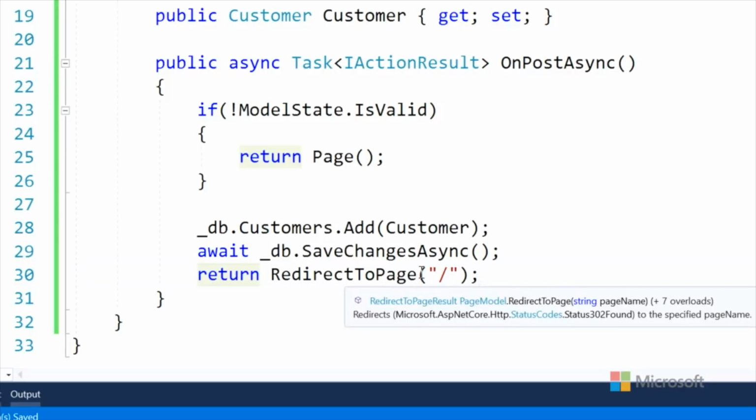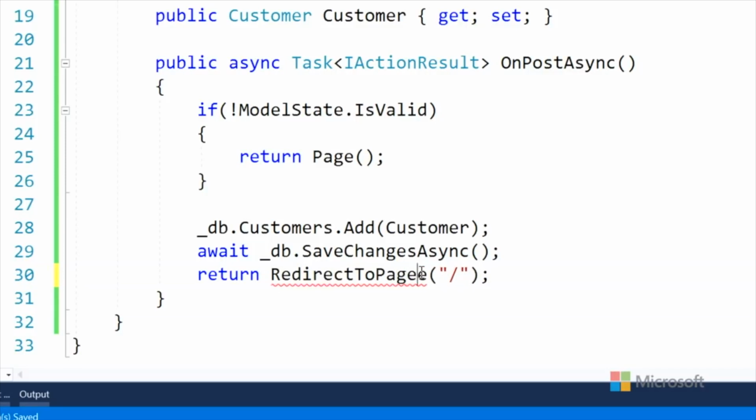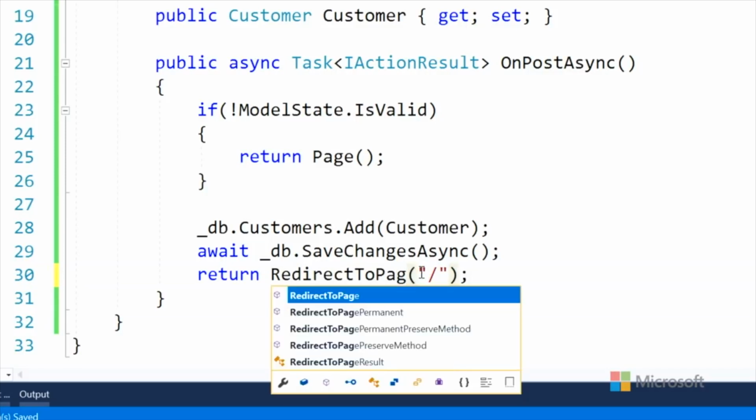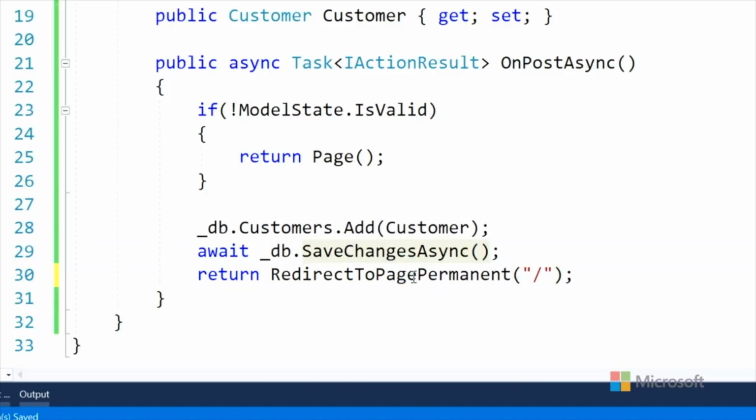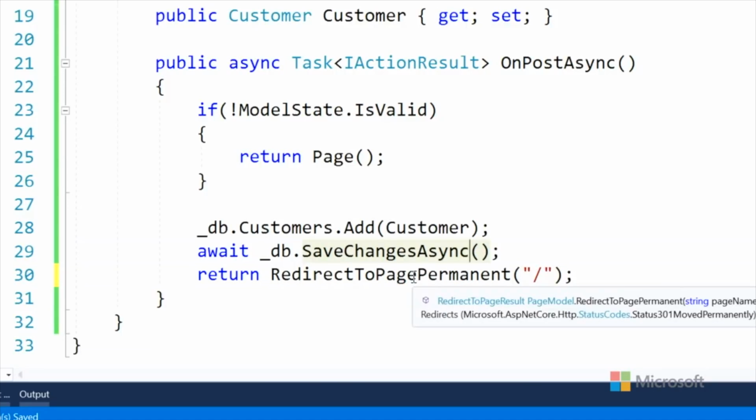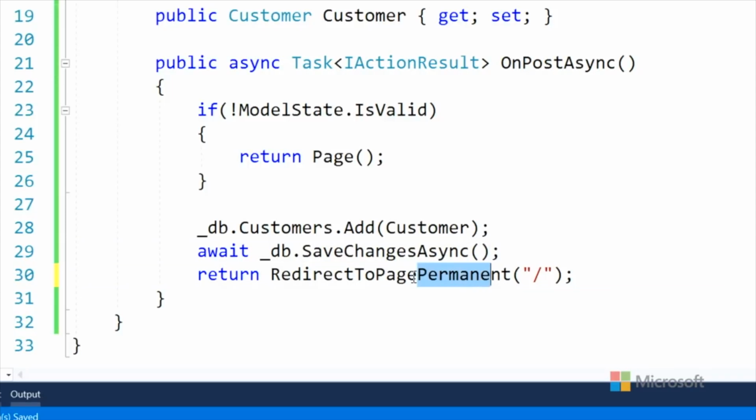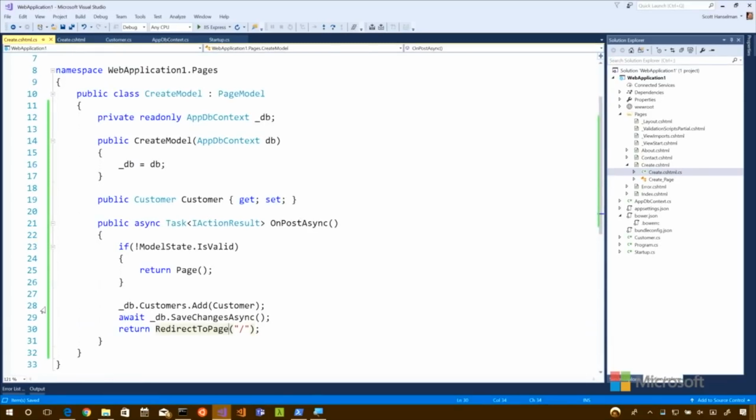But if I said redirect to page permanent, we'll change it to a 301, which would tell the search engine, don't ever come back here and ask me about this again. Don't ever talk to me again. Go here. That's what that means. I'm paranoid, so anyway, you never want to do that when you're doing database work. You always want to be temporary.